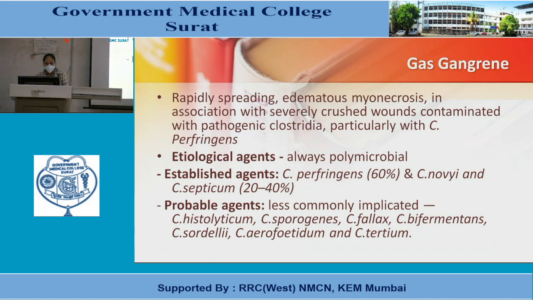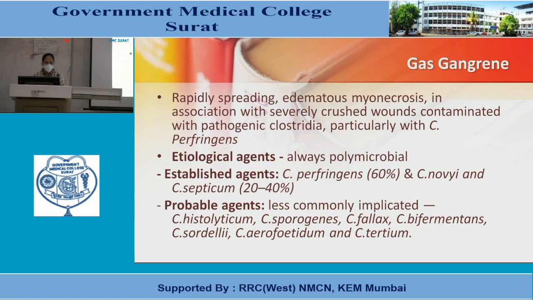Probable agents that can cause gas gangrene and are less commonly implicated are Clostridium histolyticum, Clostridium fallax, Clostridium sporogenes, Clostridium bifermentans, Clostridium sordellii, Clostridium aerotolerans and tertium. These all are types of Clostridia.